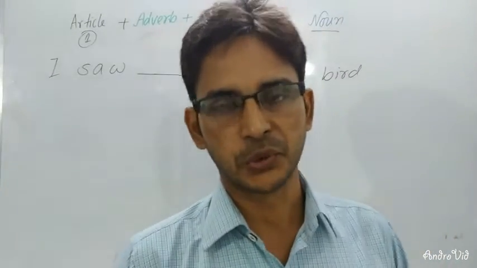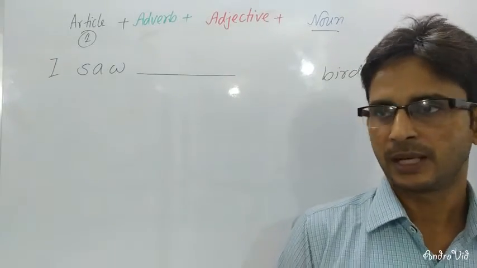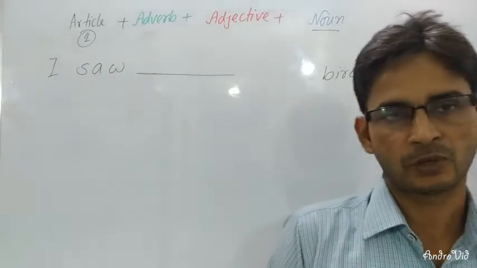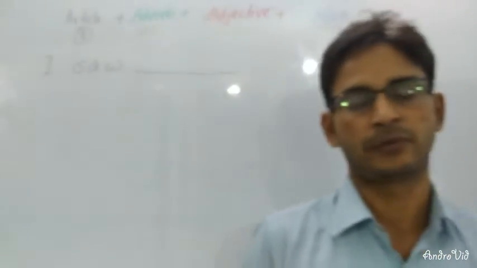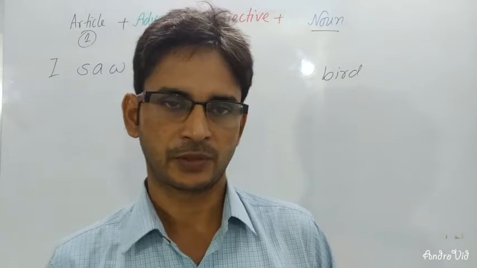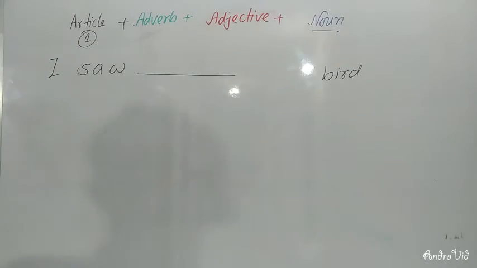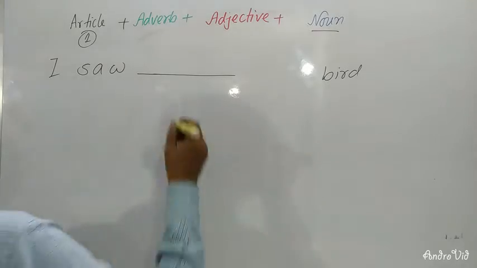For number 1 and 2, you have 5 and 5, total 10 marks. You can follow these rules when filling in using prefix and suffix. On the board there are articles, adverb, adjective,